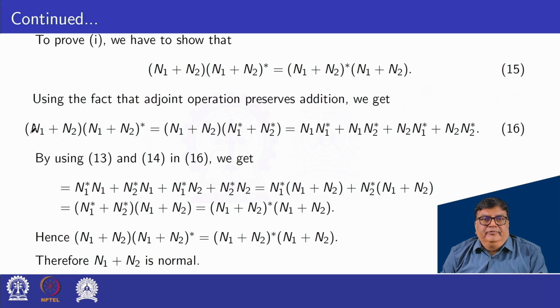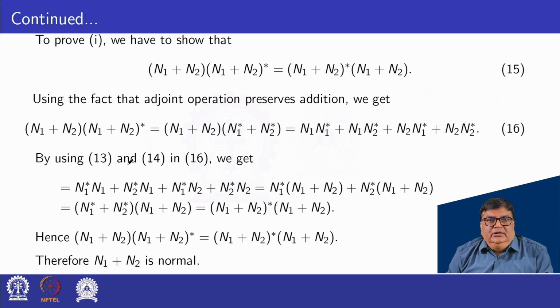Let us prove it. n1 plus n2 into star of n1 plus n2 equal to n1 plus n2 into n1 star plus n2 star. So multiplying this and this, we have n1 into n1 star plus n1 into n2 star plus n2 into n1 star plus n2 into n2 star.